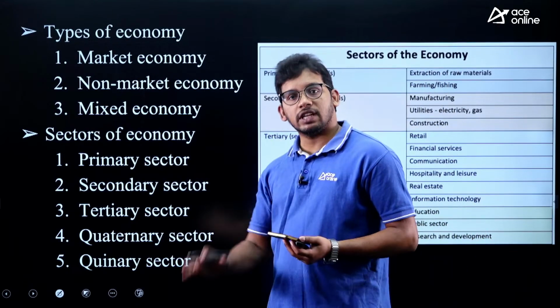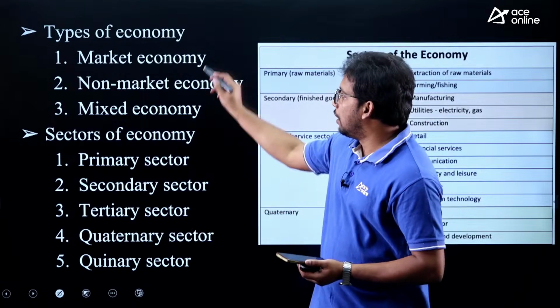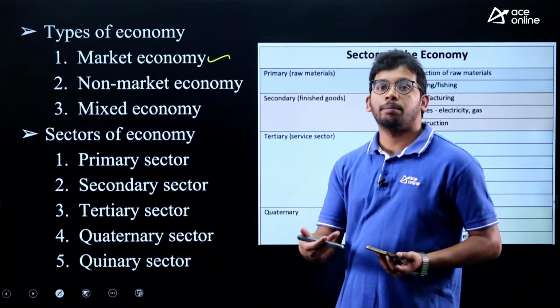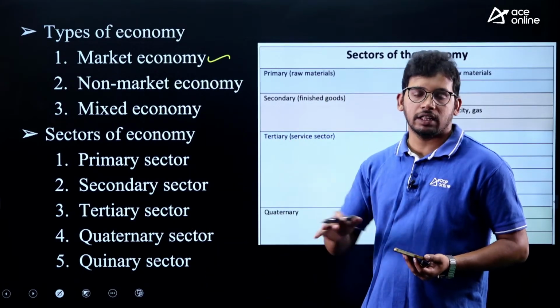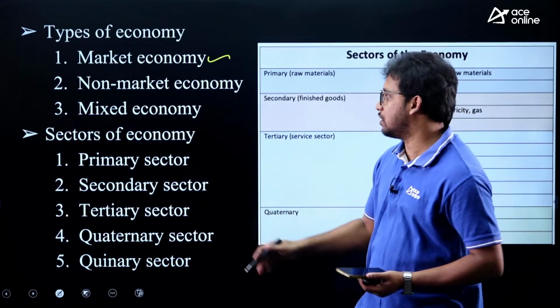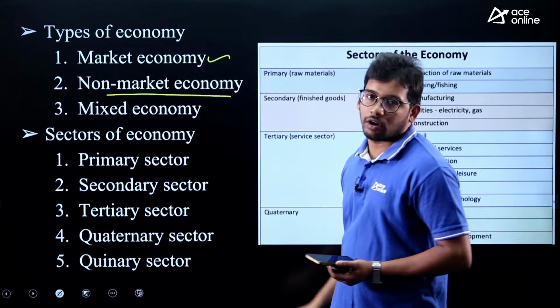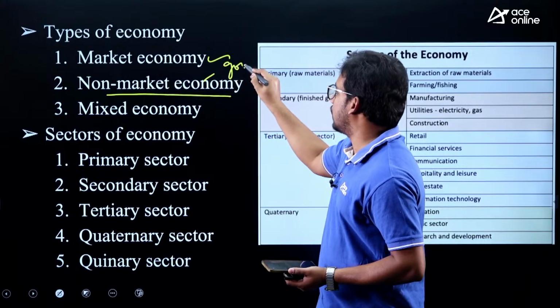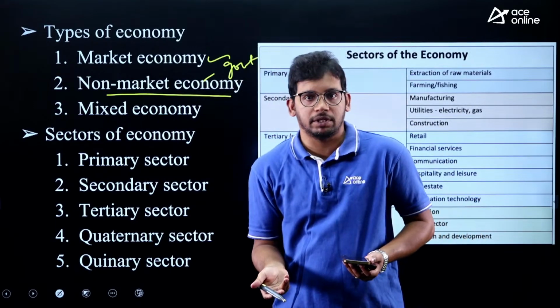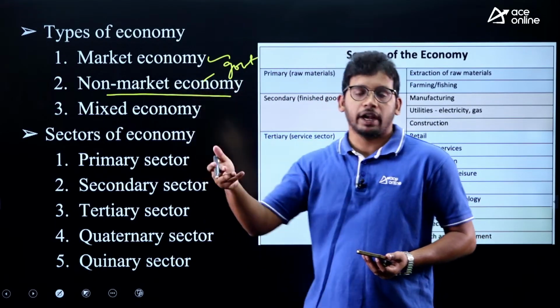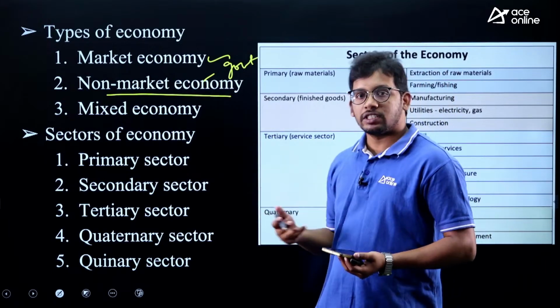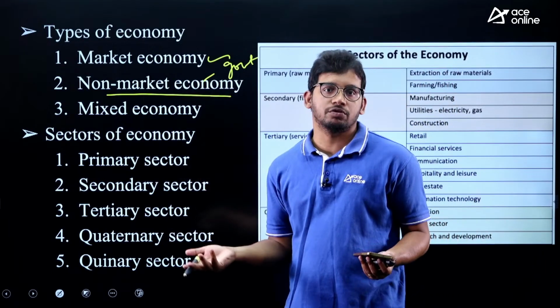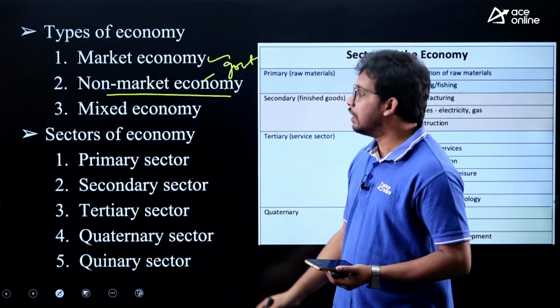Let's quickly revise the other types of economies. Market economy, that is, private players have a more major role: Adanis, Ambanis, the corporate sector has a major role. Then non-market economy, that means the government role is higher. Here the government itself will do a lot of business. If you have seen some of the time before 1991, government itself was doing a lot of business, a lot of PSUs were there, that is called a non-market economy.